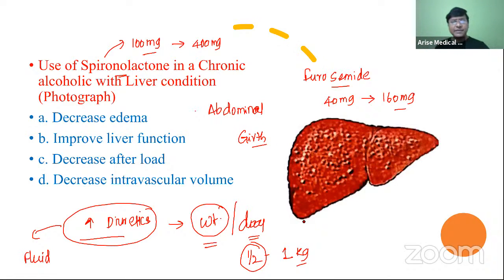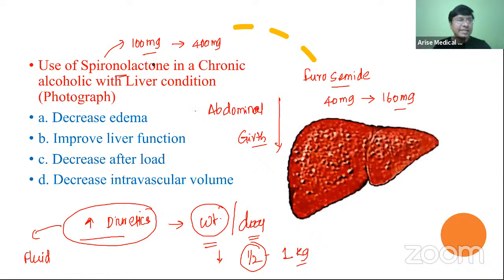So if the weight is reduced at least half a kg per day, and if abdominal girth is reduced, then we can assume that the quantity of the diuretics we are giving is adequate. But if the abdominal girth is not changing and the weight of the individual is not reducing, then we have to assume that the diuretics we are giving are not of adequate quantity. We have to increase the quantity of the diuretics.